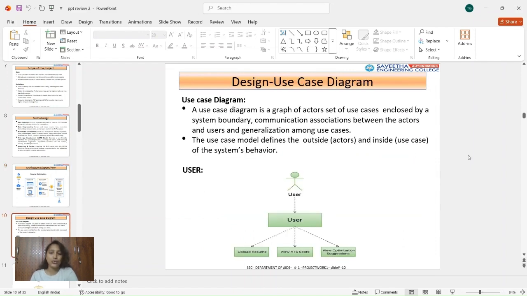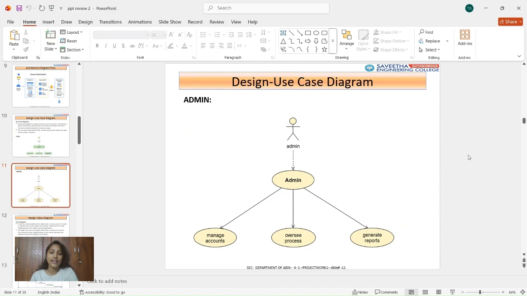Okay, this is a use case diagram. This use case diagram shows the user's interaction with the system, and the user can upload the resume, enter the details, view the ATS score, receive the suggestions, and download the optimized resumes and cover letters. This is the admin side of the use case of the project, visible in the use case diagram.